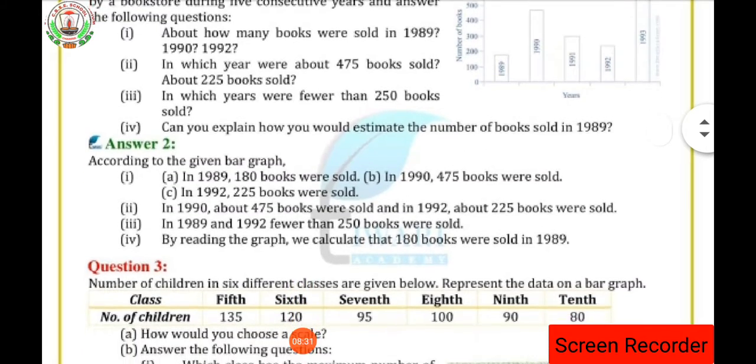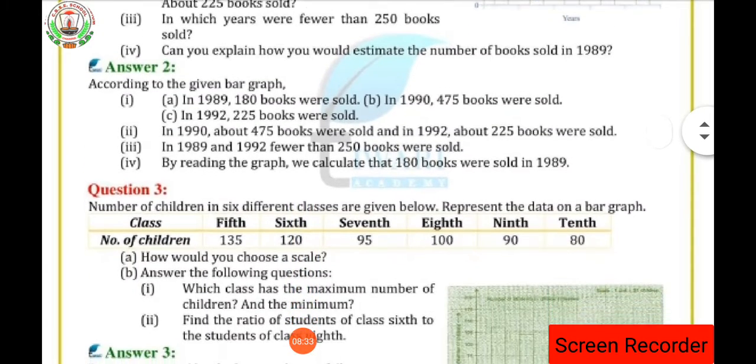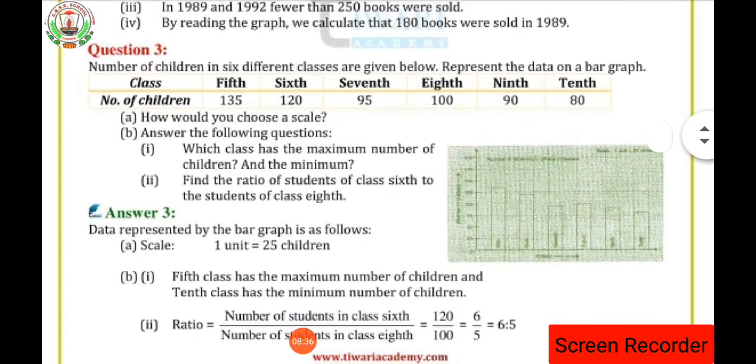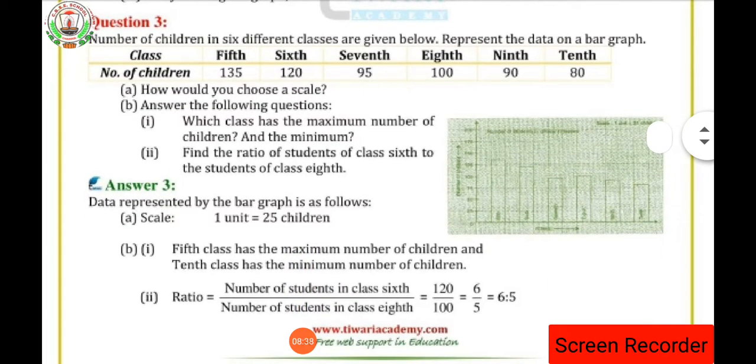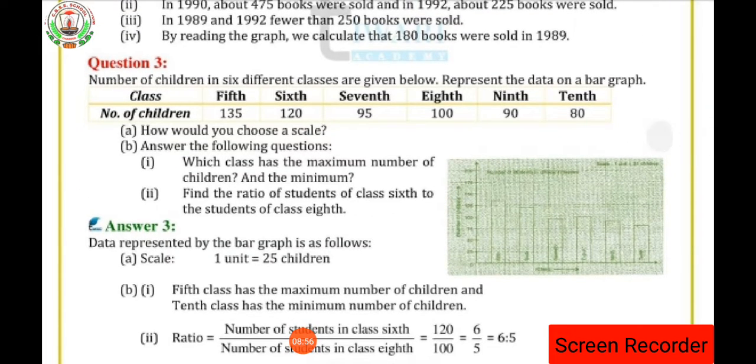Clear? Now in question number 3, 4, 5 and 6 we have to draw the graph. So for drawing the graph what you have to do? You have to take a graph paper, then draw the graph in that and stick it in your copy. Clear? Since the graph given here is not clear, in the next page, that means at the bottom of this video, I will show you the graph properly. Now we will just concentrate on answering the question which is asked, then after that we will draw the graph.